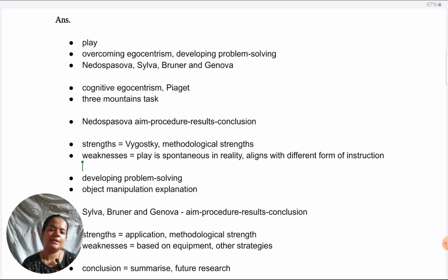In this case, that play reduces egocentrism. And while giving those strengths and weaknesses, we keep drawing examples from the study. Same thing we repeat for the next study. And then we conclude the answer.